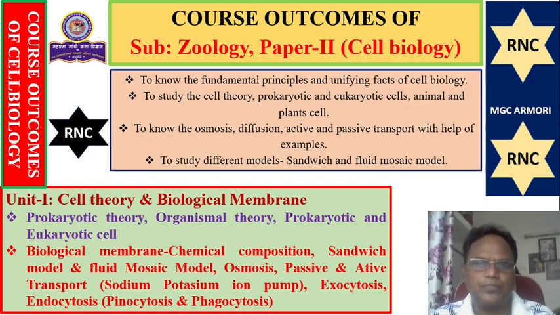Also, we are going to study osmosis, active transport, passive transport, then exocytosis, endocytosis, pinocytosis and phagocytosis. These are the outcomes of unit number 1.